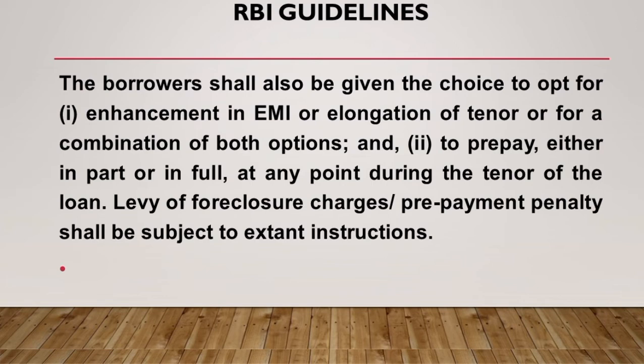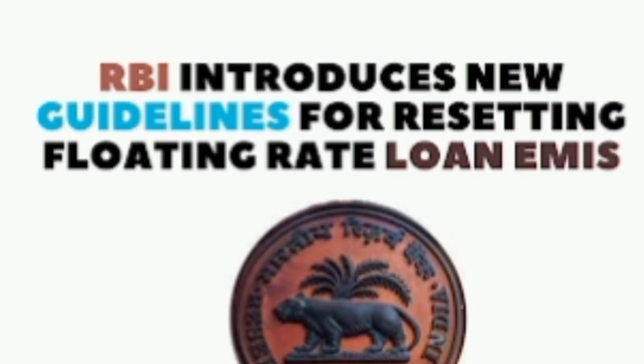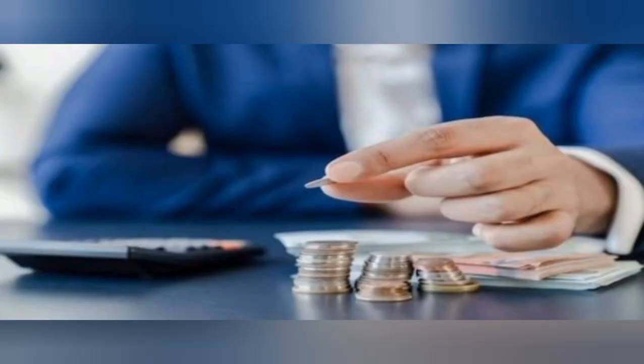Apart from this, the borrower should also be given an option to prepay the loan either in part or in full at any point during the tenor of the loan. All applicable charges for switching of loans from floating to fixed rate and any other service charges or administrative costs incidental to the exercise of the above option should be transparently disclosed in the sanction letter and also at the time of revision of such charges or costs by the REs from time to time.